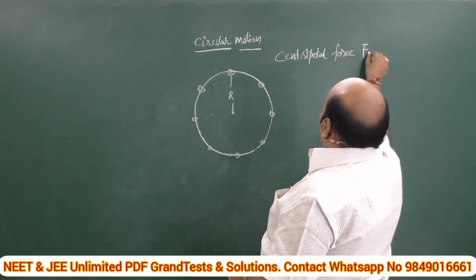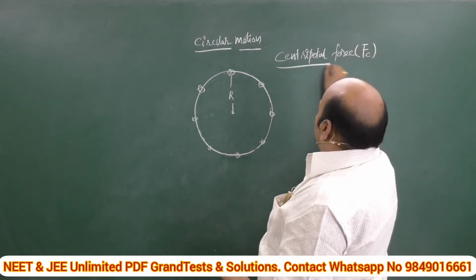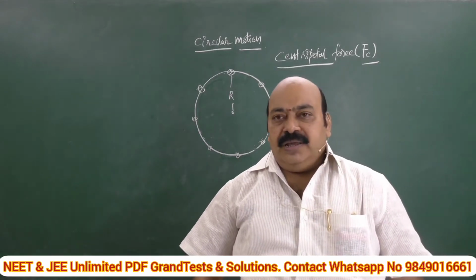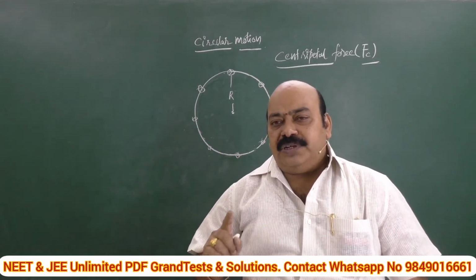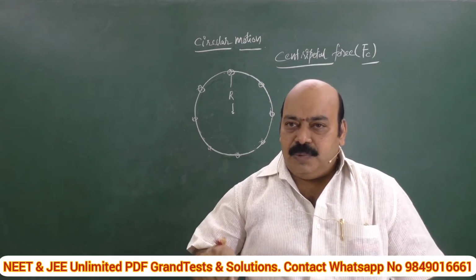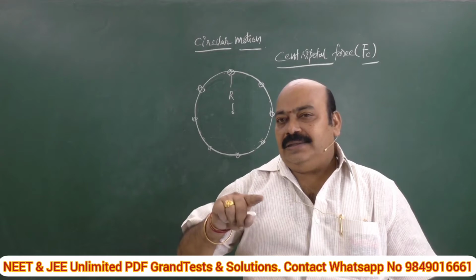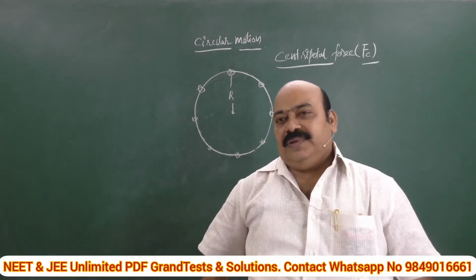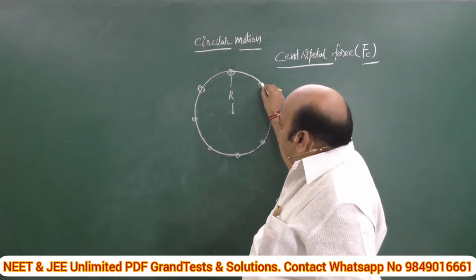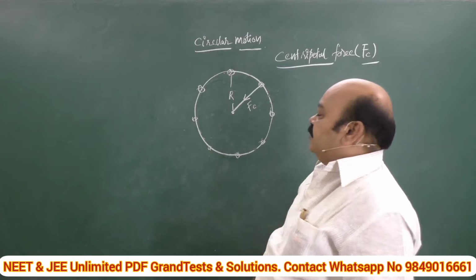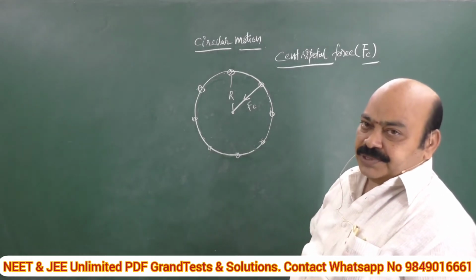By abbreviation, it is denoted by FC. The centripetal force is one which keeps a body in circular motion, and this acts along the line joining the body to the center, which is nothing but the radius. For example, this body, say, this acts along this direction towards the center, FC, centripetal force.